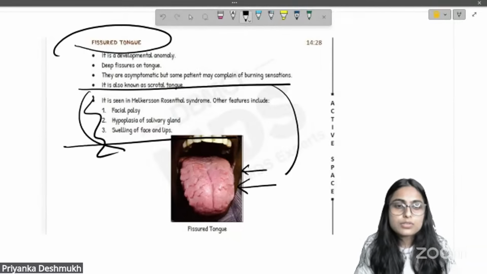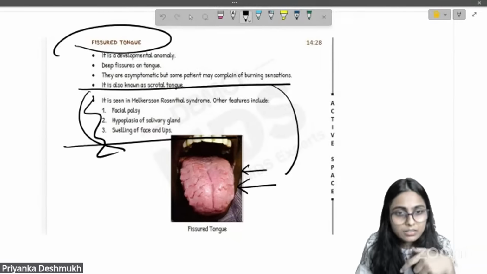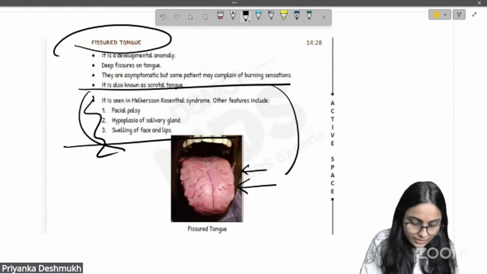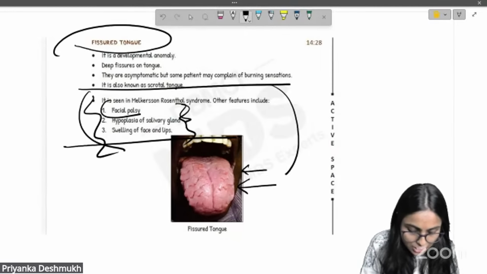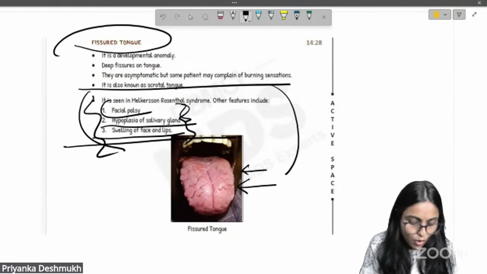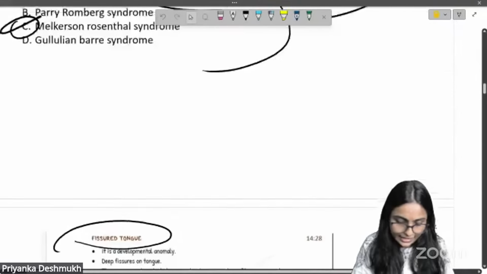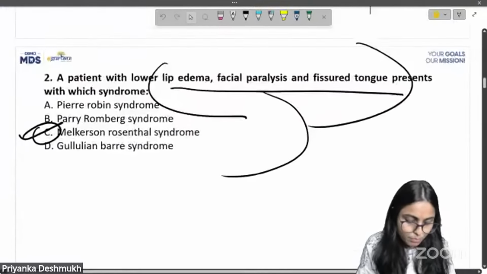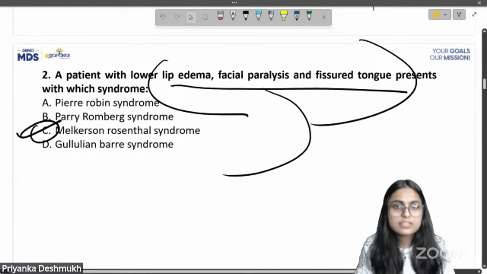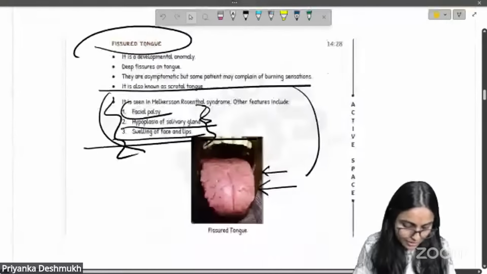This is also an easy pick, deep fissures on the tongue. The other features are facial palsy, hypoplasia of salivary gland, and swelling of face and lips. This is a direct question, and the answer is option C, Melkersson-Rosenthal syndrome. Next question that we had.